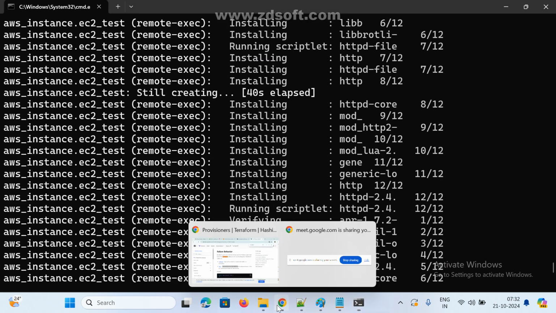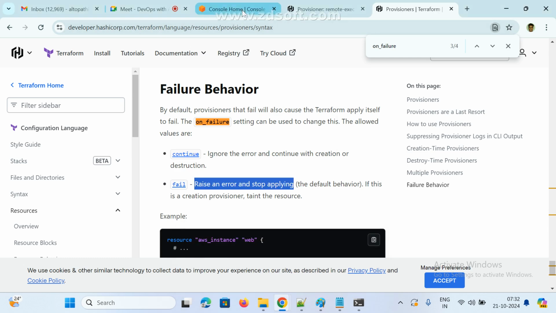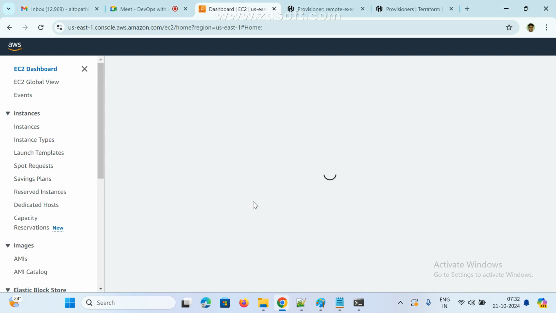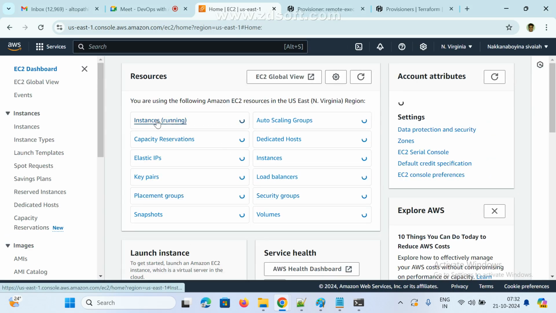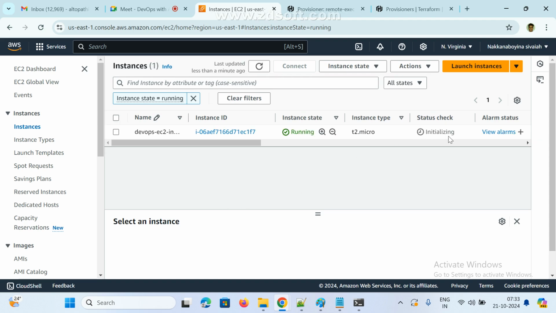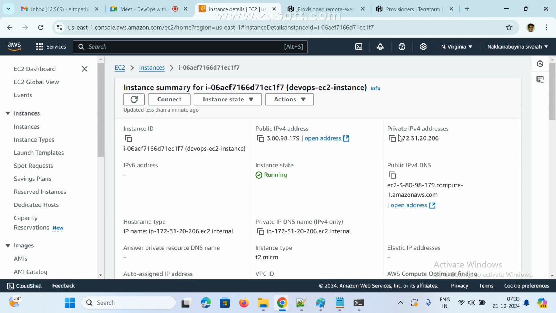Now if you go and check whether the instance is really created or not, see here in EC2, one new instance is launching. Now see here these are the instances, one instance is initializing. And what is the private IP address, guys? What is the private IP address?